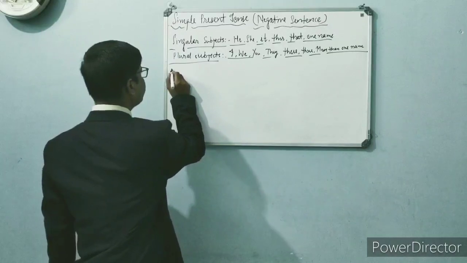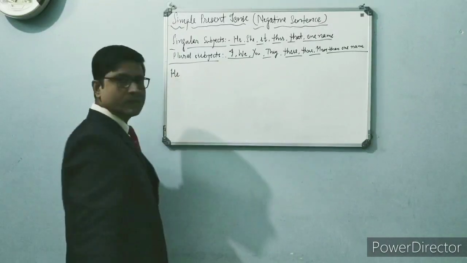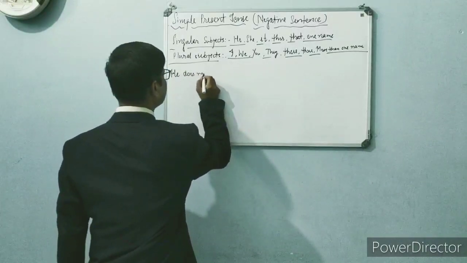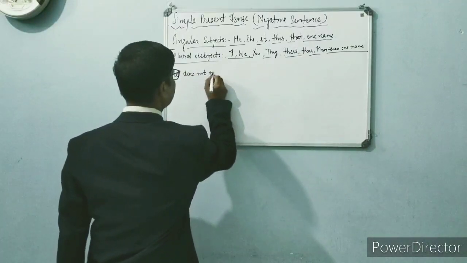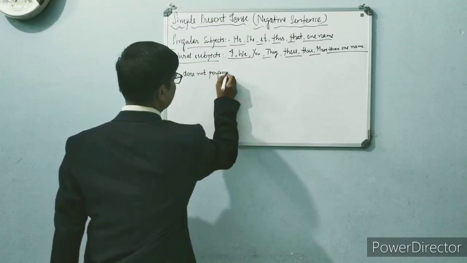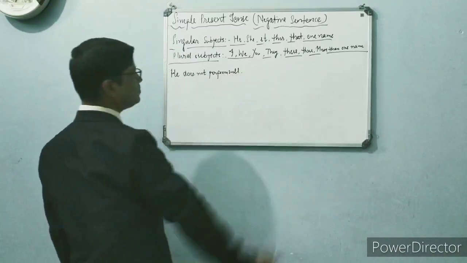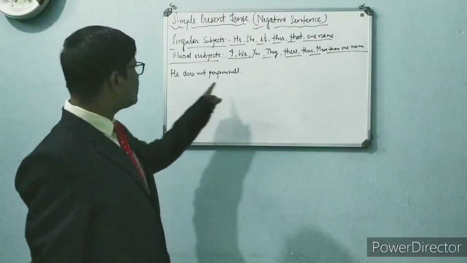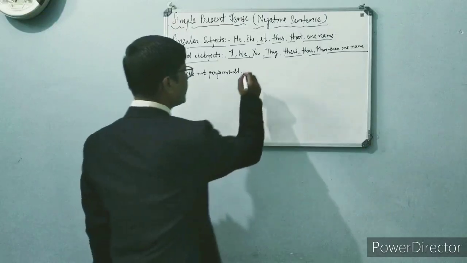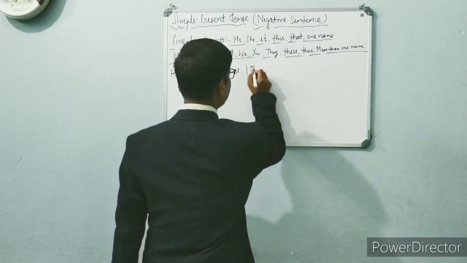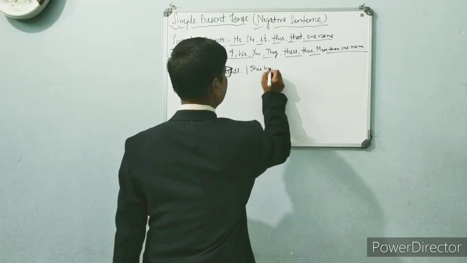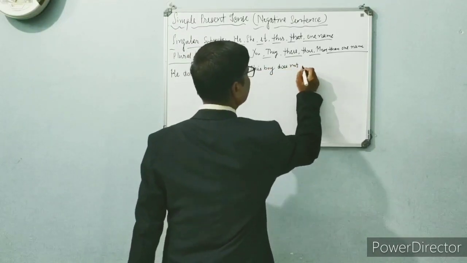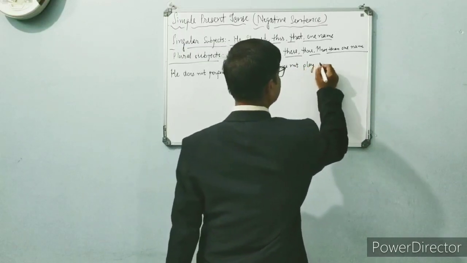So if I'm using he here: he does not perform well. He doesn't perform well. And another singular subject, we can use here: this boy does not play cricket.